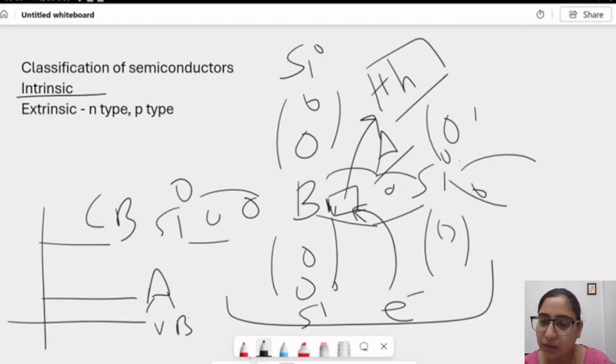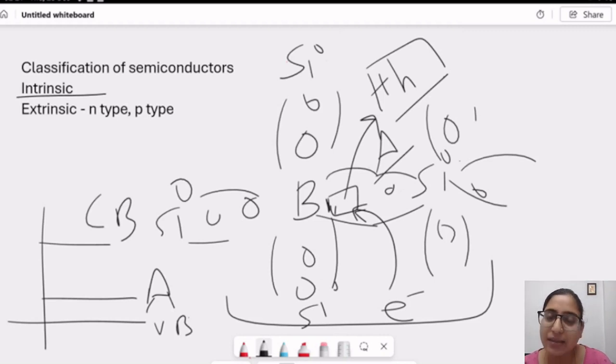So I think the topic is clear for today. Today we did classification of semiconductors. Intrinsic semiconductors are extremely pure semiconductors, and they don't start conduction by themselves. We need to give at least 1.12 electron volt in case of silicon, and 0.72 electron volt in case of germanium to break the bond so that the electron takes part in conduction.